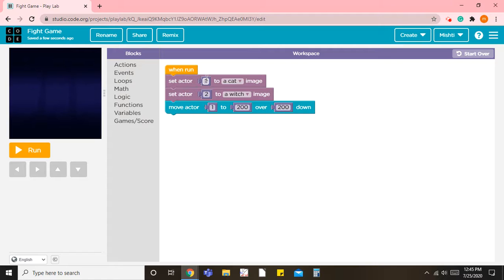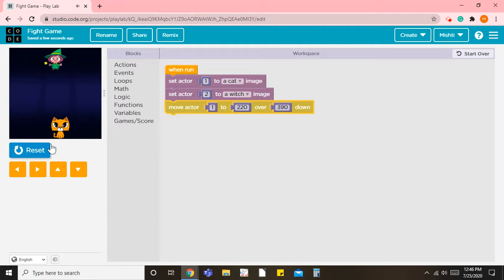So I'm going to move the actor one, which is a cat. So I want the y-axis to be 390. So I'm going to write 390 before down, and I want the x-axis to be 220. So I'm going to write 220. Now let's run the code and see. As you can see, my cat is perfectly there where I pointed my mouse pointer over there.